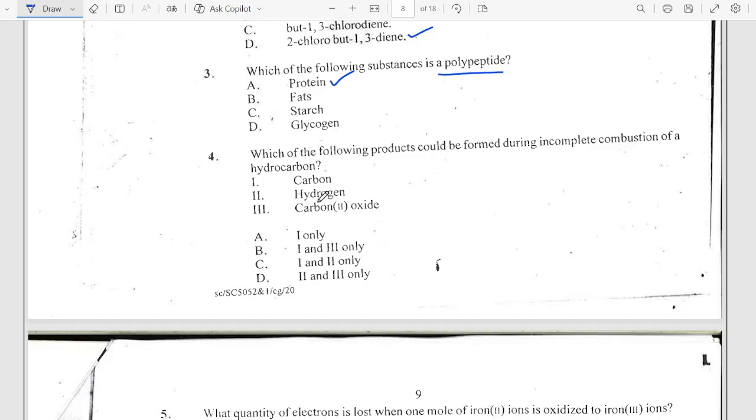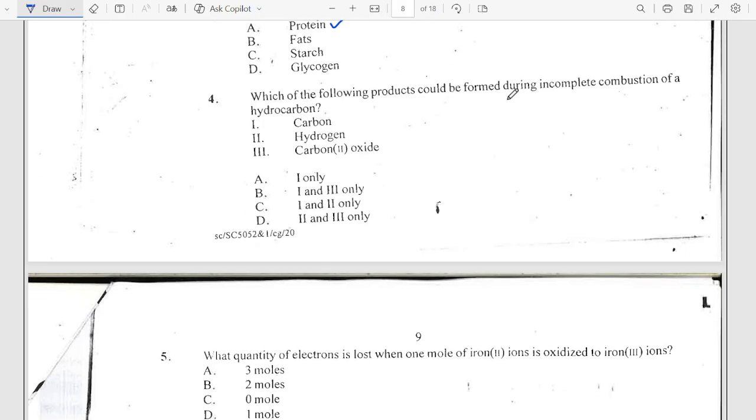Very important. The next one says, which of the following products could be formed during incomplete combustion of a hydrocarbon? It's usually carbon dioxide and water, but there are cases where carbon monoxide can be formed, and there are also cases where hydrogen can be formed, especially when the burning is in limited supply of air.